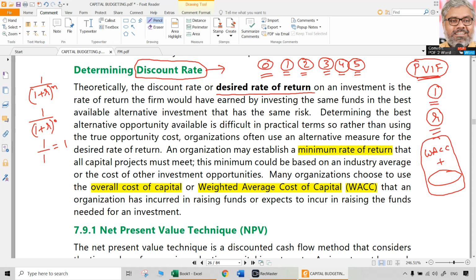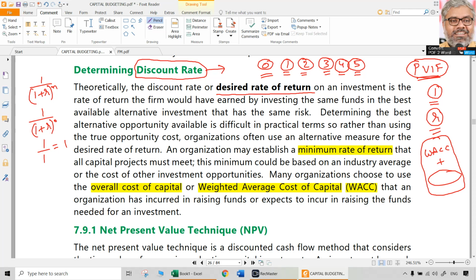So this R, the discount rate, can have many names. It can be called weighted average cost of capital, can be used as R. Overall cost of capital, weighted average cost of capital, both are the same. Marginal cost of capital is another word that can be used.